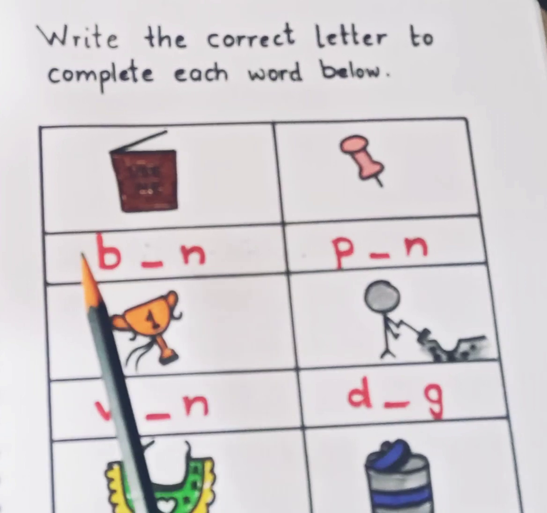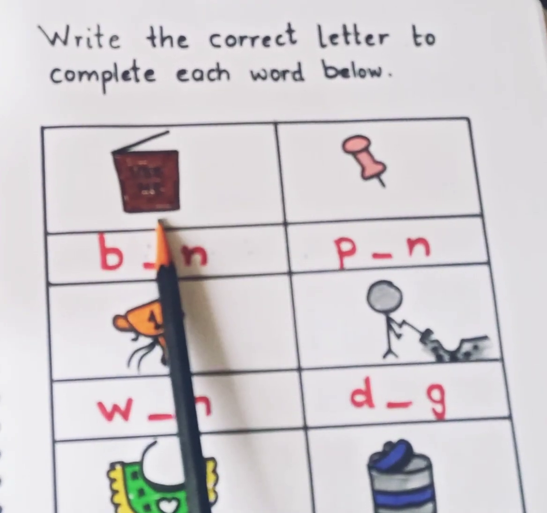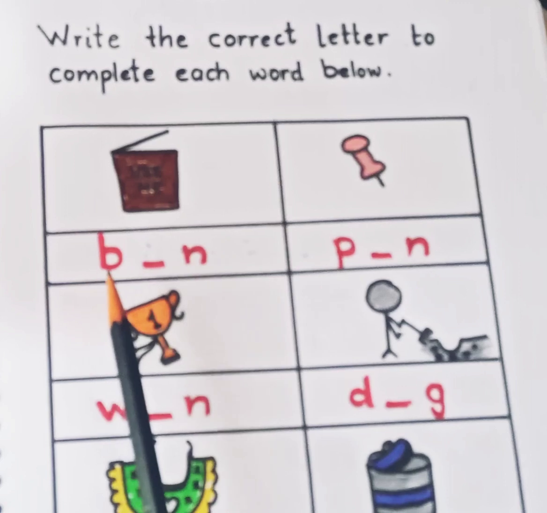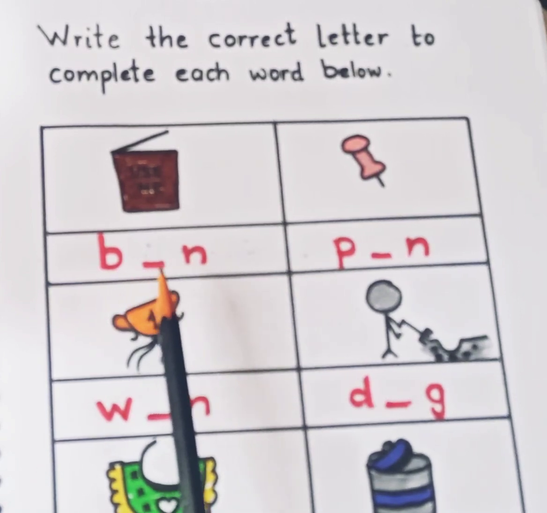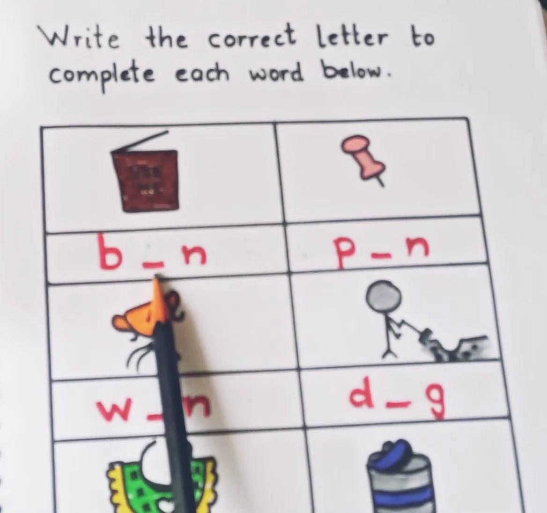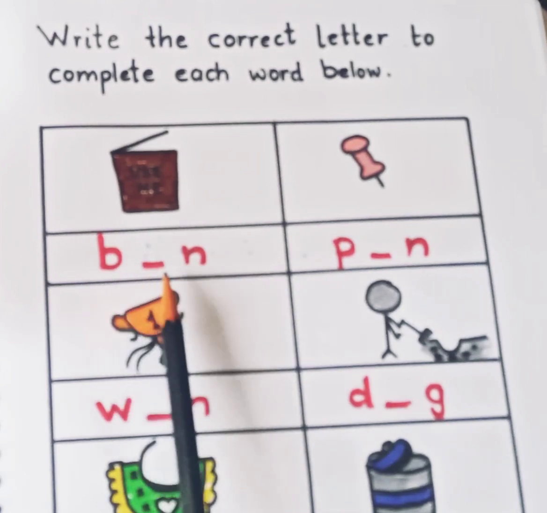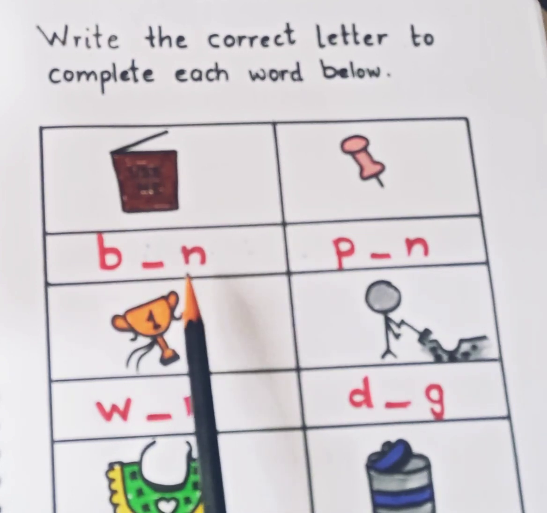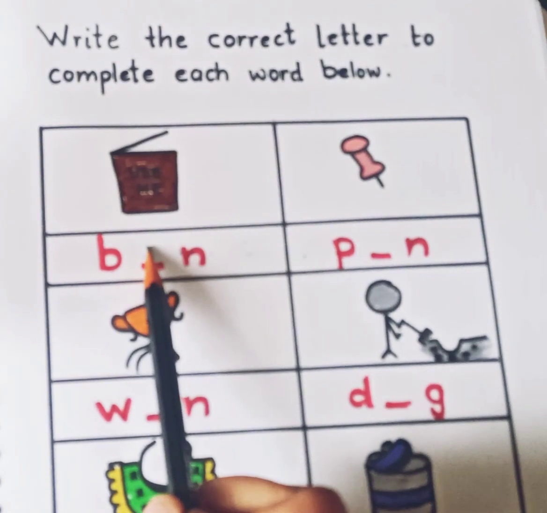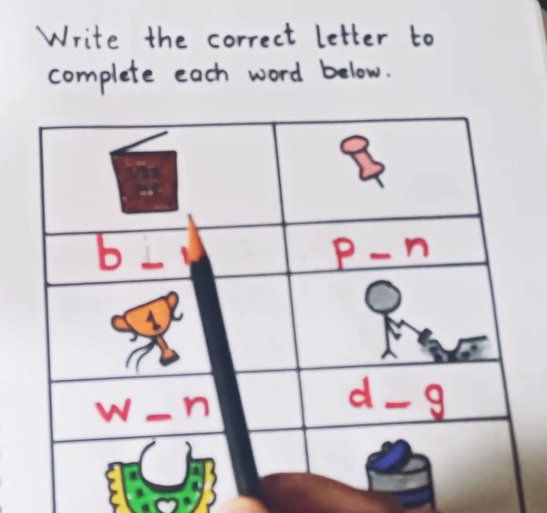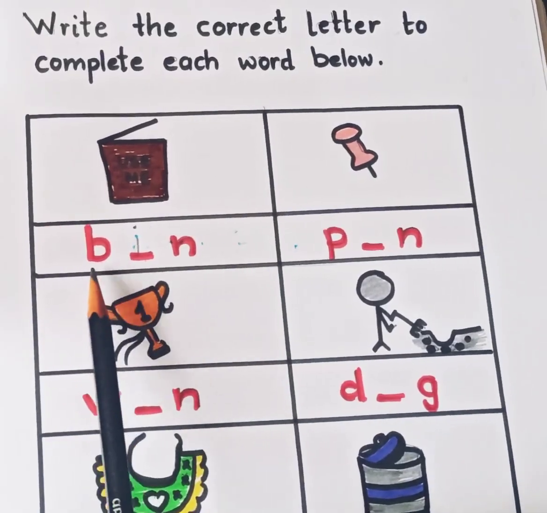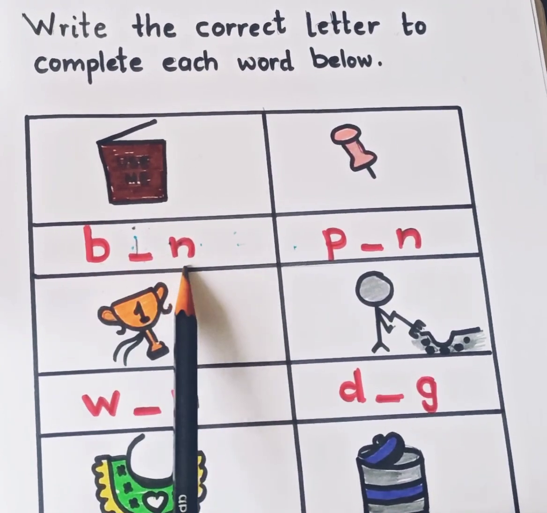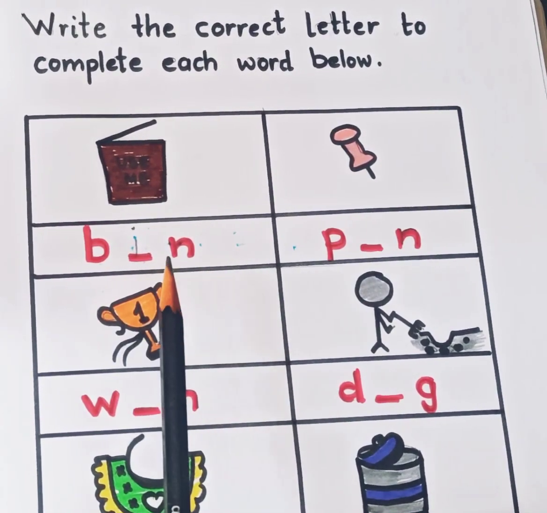Now let's start. This is the picture of bin, and the spelling of bin is B-I-N, bin. Children, see carefully, the sound of I is missing. Can you tell me, I is the sound of which letter? Very good, children. Letter I. So we will write letter I over the blank space like this. B-I-N, bin. Now the spelling is complete.